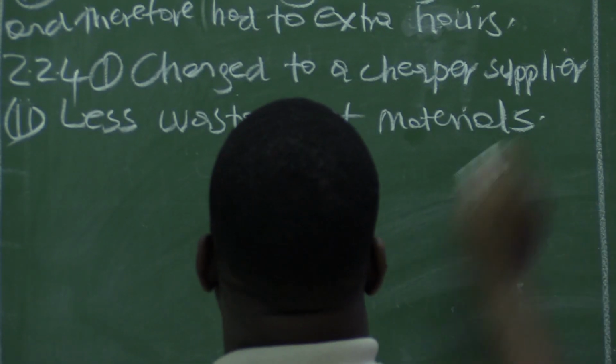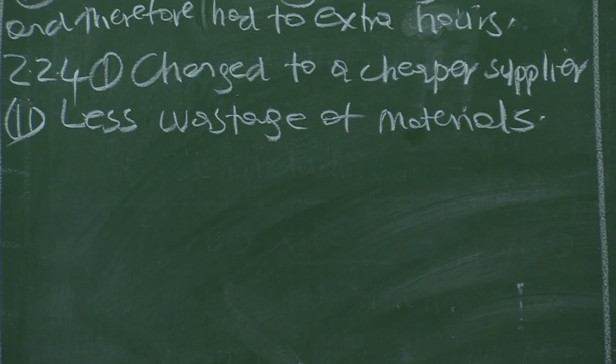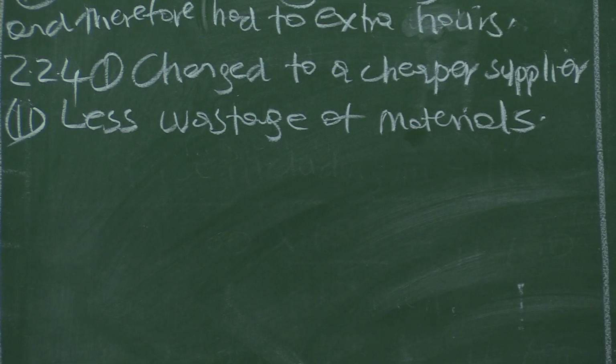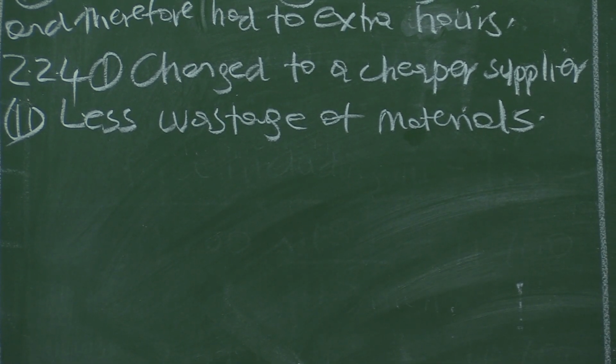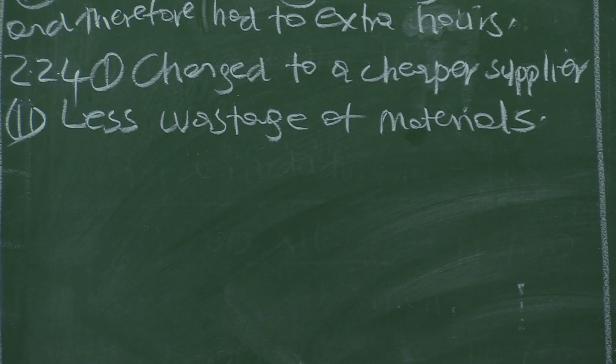That is why when we are in the production, you must encourage your workers to be as efficient as possible. If they are not efficient, then it is important that they need to be taken to training. We need to organize workshops for them so that you improve efficiency. So if there is less wastage of material, the cost will go down.